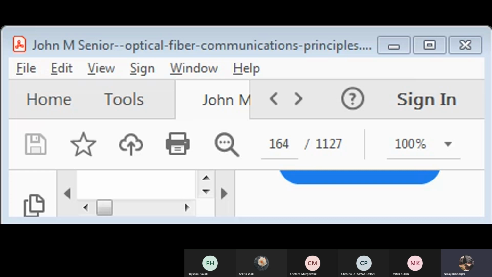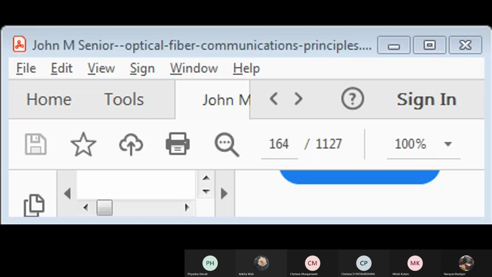I will just repeat in one minute. Step index means the RI is uniform in the core and the RI is non-uniform in the cladding. Next, with respect to graded index, the RI of the core is varying, but the RI is uniform with respect to the cladding. Due to these changes, the intermodal dispersion will be less in graded and more in step.